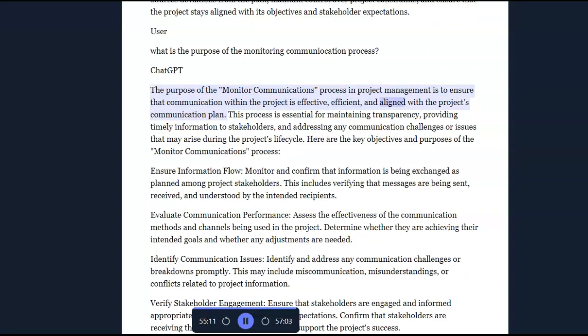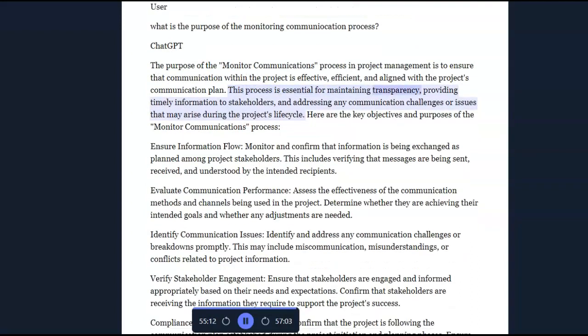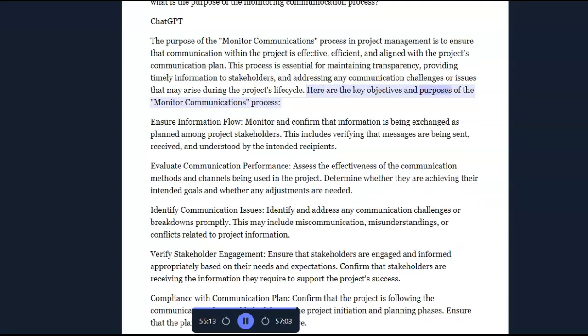effective, efficient, and aligned with the project's communication plan. This process is essential for maintaining transparency, providing timely information to stakeholders, and addressing any communication challenges or issues that may arise during the project's lifecycle. Here are the key objectives and purposes of the monitor communications process.